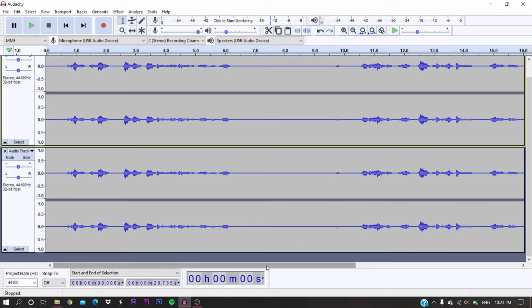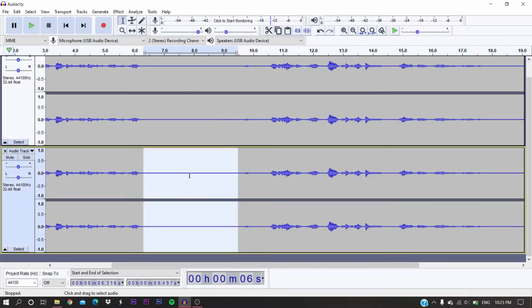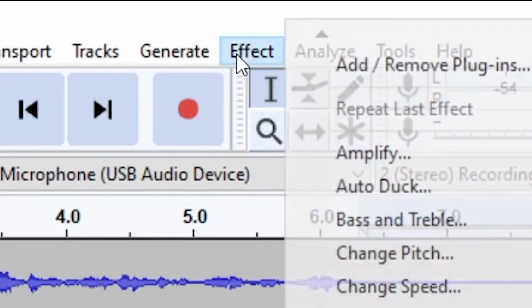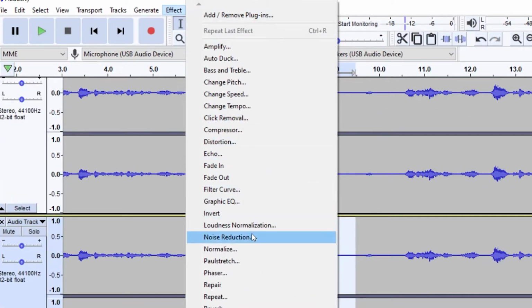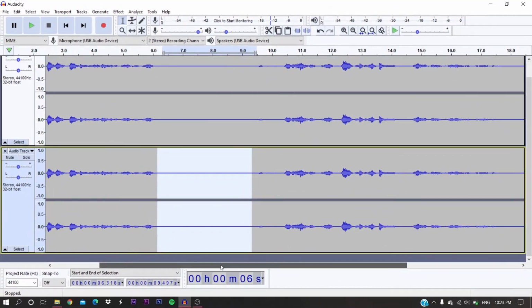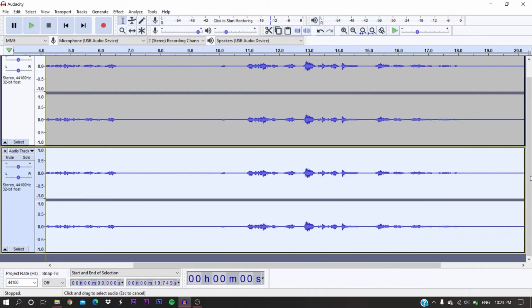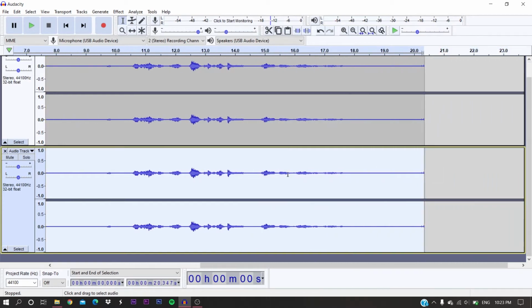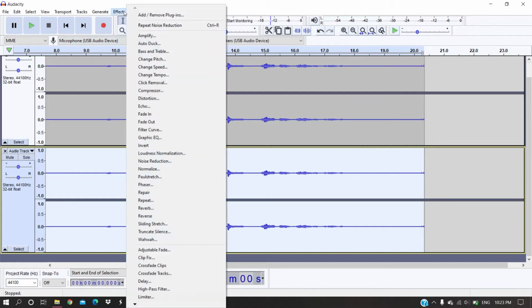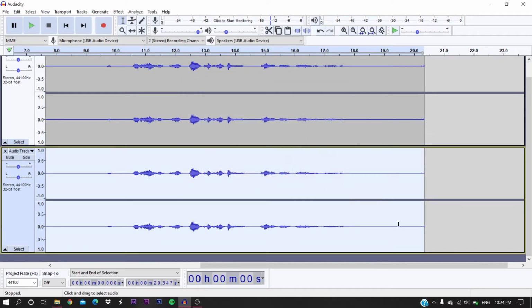Okay guys, after you start recording your own audio, you can see this line, right? Drag that line and then go up to Effect. After clicking on Effect, go all the way to Noise Reduction, and then hit Get Noise Profile. Right after hitting that, select all the audio that you want to reduce the hiss sound from. Then after selecting the whole thing, go to Effect again, hit Noise Reduction and just hit OK. No need to hit Get Noise Profile again, just hit OK. And then you're done. So let's see the test now.